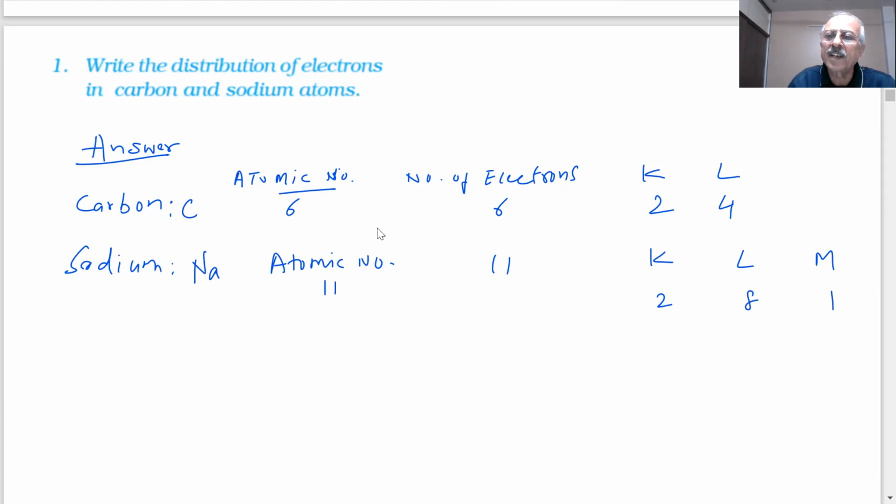Now here you can see they do not have an octet. Do they have an octet? No, sir. So they are not stable, so they will undergo chemical reactions. They will react and form compounds, students. Either they can lose electrons, gain electrons, or share. We will see what it means.